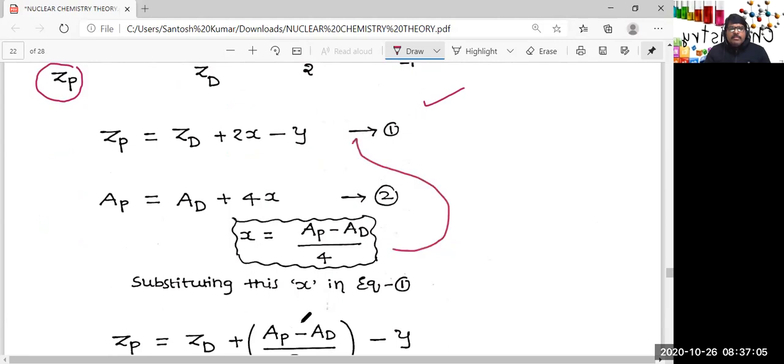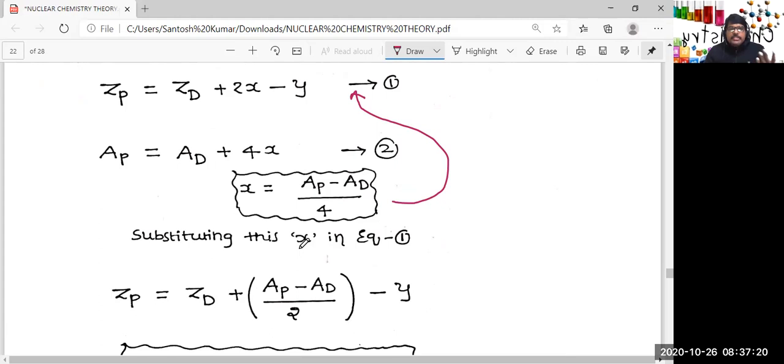But once again, I'm telling you, it is not to be learned by heart. Don't memorize all these things. Nobody can remember these formulae, but simply use the logic. So take x number of alpha particles, y number of beta particles, write the equations and solve. That is the best thing you can do while solving the questions. Frequently they ask these kinds of questions, particularly decay constant related problems and carbon dating. They ask these frequently.